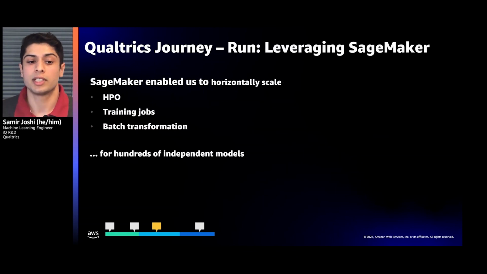In terms of leveraging SageMaker, SageMaker has really allowed us to horizontally scale across all of our models and the new use cases that we're developing, specifically in terms of its ability for on-demand hyperparameter optimization, training jobs, and batch transformations, as well as real-time inference for hundreds of independent models.